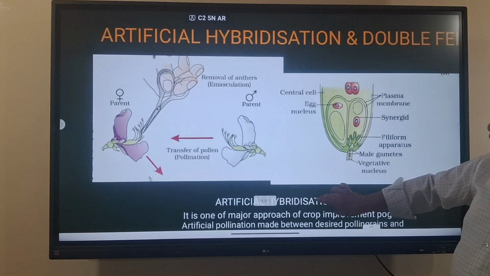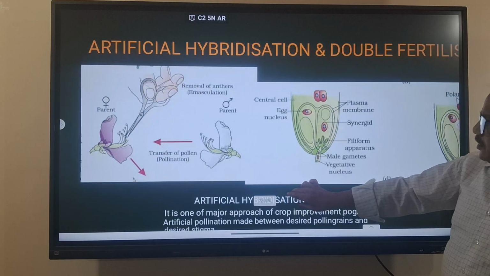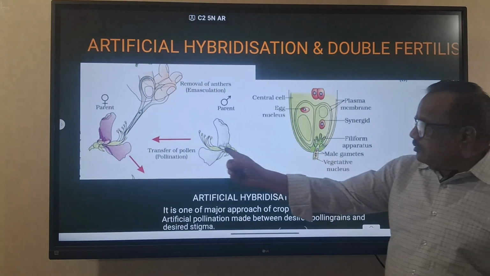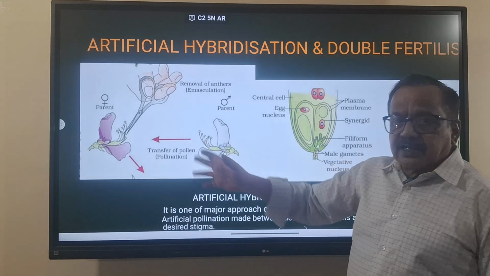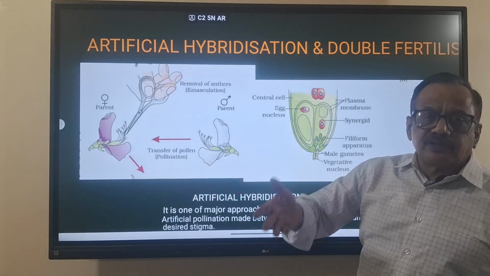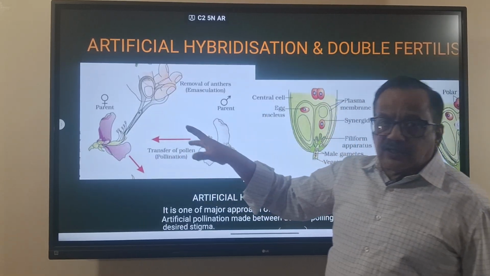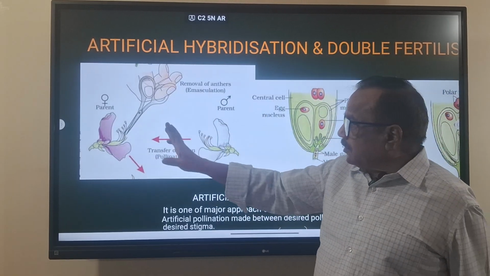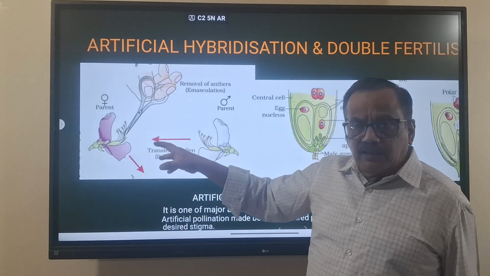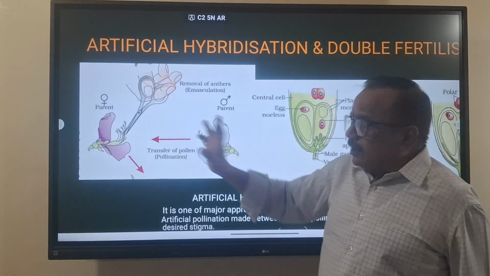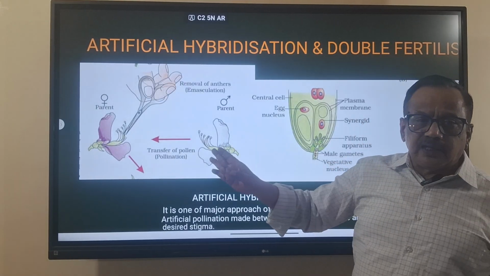These are the two topics: artificial hybridization and double fertilization. This is the artificial hybridization with emasculation. He has to do it because it is a bisexual flower. If it is a unisexual flower, emasculation is not necessary. In the bud stage only, the stamens are removed and the flower is bagged. We close it with a butter paper bag to avoid unwanted pollen grains, so it should not be contaminated.